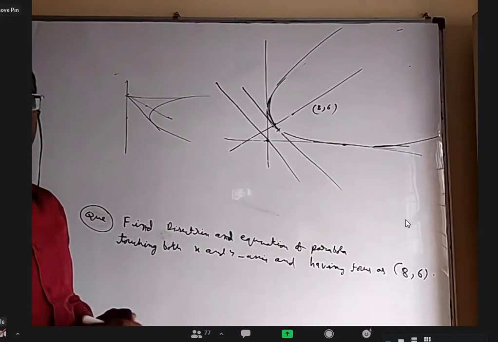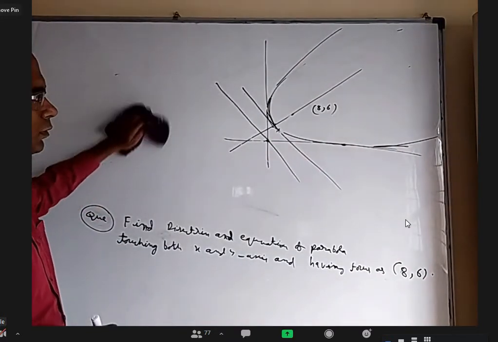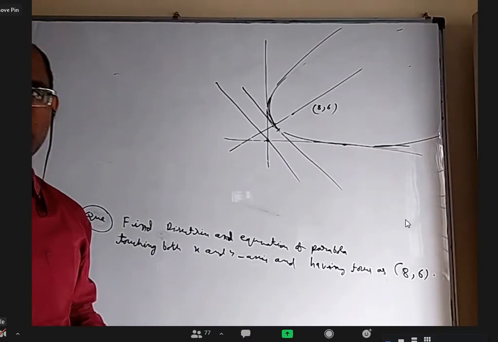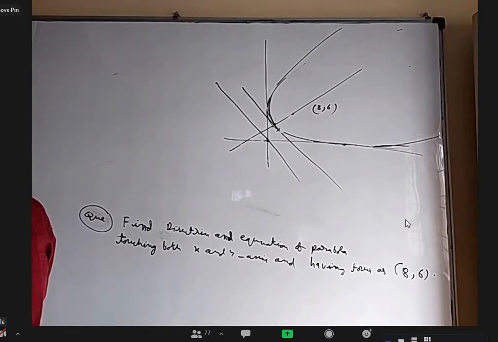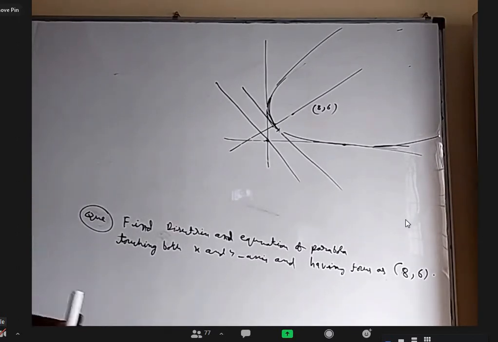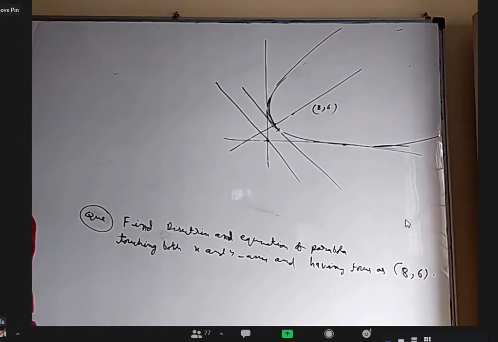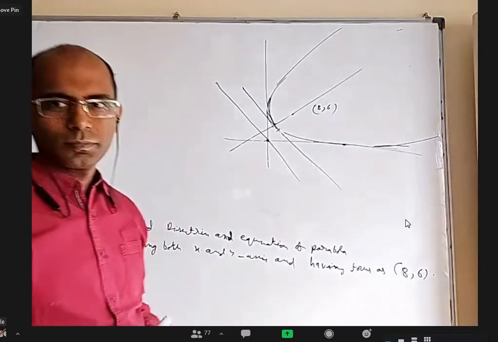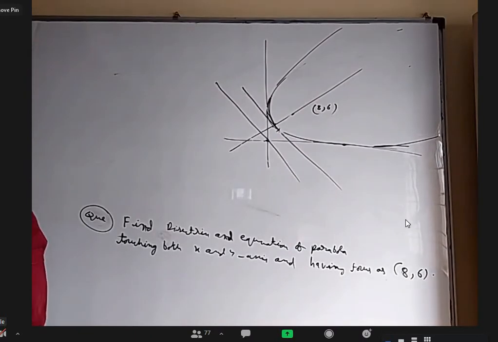Sir, let the points of intersection be x comma 0 and 0 comma y, sir. Okay. Then x square equals to x minus 8 whole square plus 6 square. Why? Distance between the directrix to. But we don't know directrix equation. Sir, we will reflect the point 8, 6 over any of the axis. We will get another point, it should be on directrix.